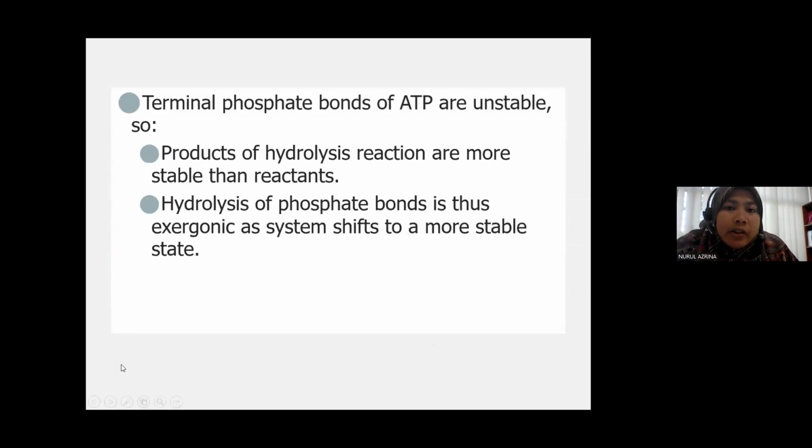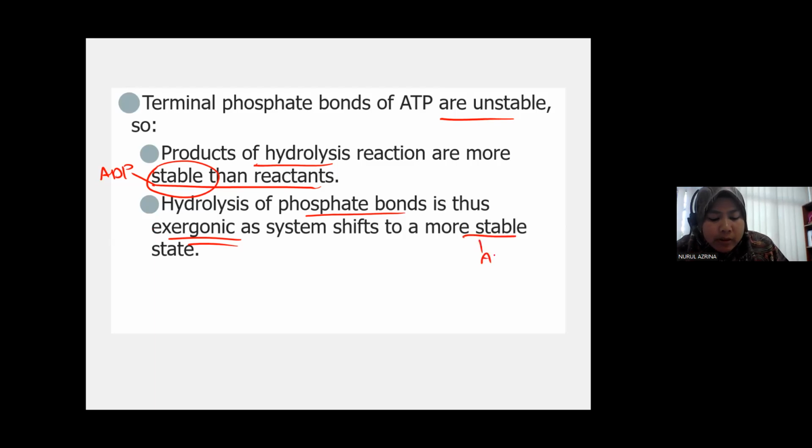Okay, as terminal phosphate bond are unstable, so product of hydrolysis will be more stable than the reactant. So hasil daripada tindak balas pemecahan ATP tadi, produk dia lebih stabil. The product is ADP, than the reactant lah. Okay, hydrolysis of phosphate bond is thus an exergonic reaction, because remember the process of hydrolysis of ATP, which releases phosphate, is a process of exergonic reaction. Okay, which shifted to a more stable state, which here is in the form of ADP, and this is the inorganic phosphate that is released.